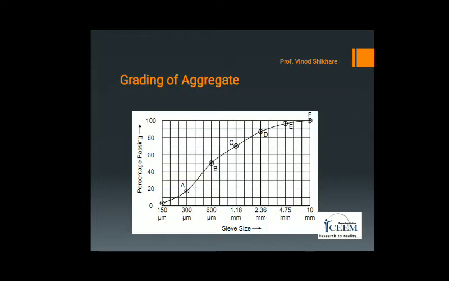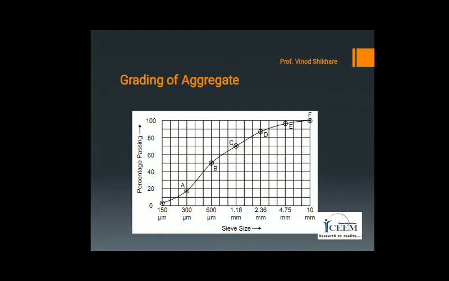Next point is grading of aggregate. The particle size distribution in a given sample of aggregate is termed as grading of aggregate. The grading of aggregates can be conventionally defined with the help of a grading curve.